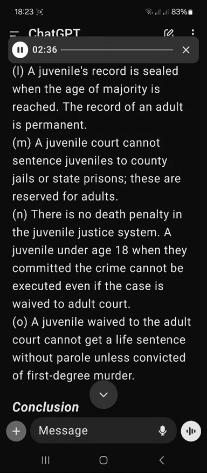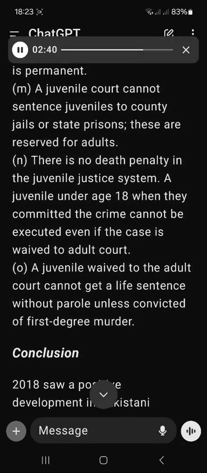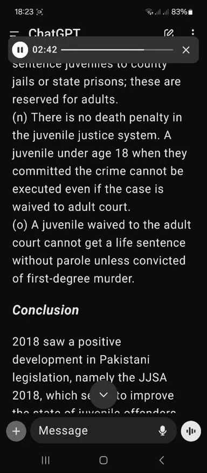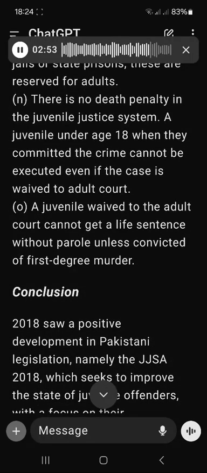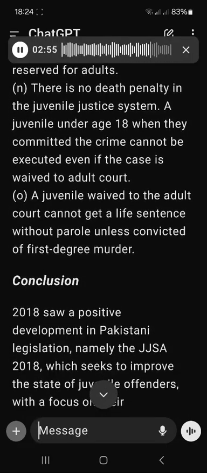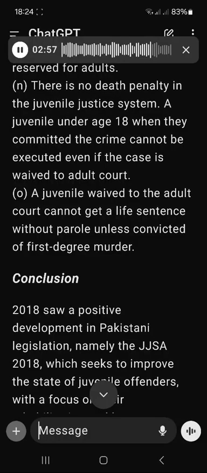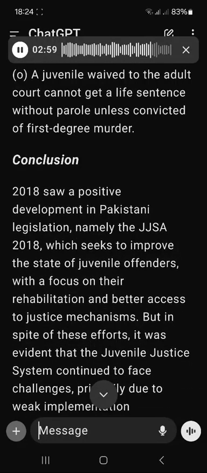M. A juvenile court cannot sentence juveniles to county jails or state prisons. These are reserved for adults. N. There is no death penalty in the juvenile justice system. A juvenile under age 18 when they committed the crime cannot be executed even if the case is waived to adult court. O. A juvenile waived to the adult court cannot get a life sentence without parole unless convicted of first-degree murder.